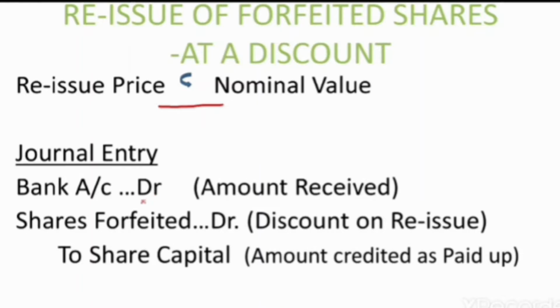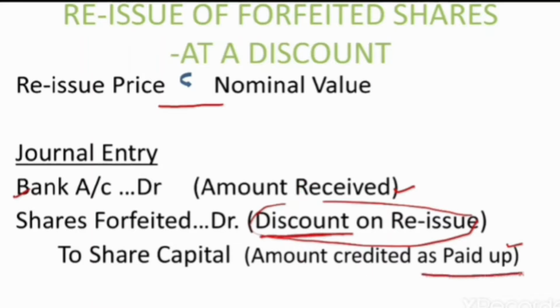The journal entry is a bit different as we have received less amount than the paid up capital. This difference will come in share forfeited account, and this is called discount on reissue of shares. With this amount, the issue price is less than the paid up value of the shares.